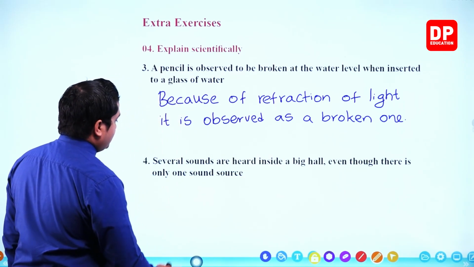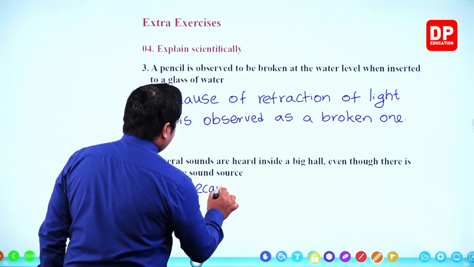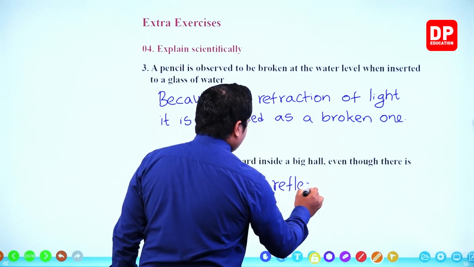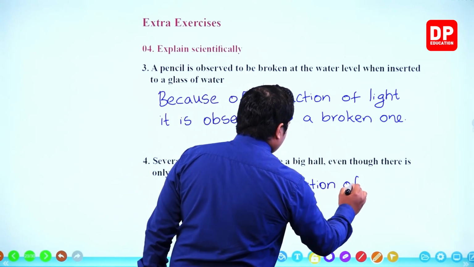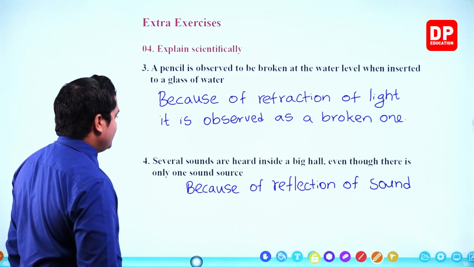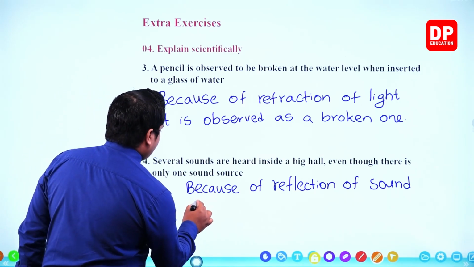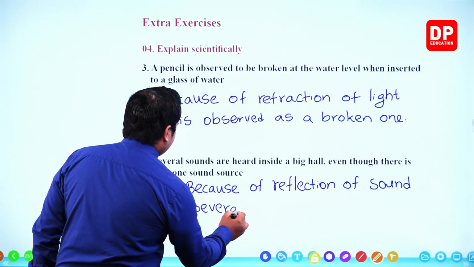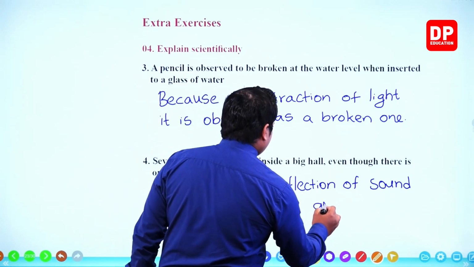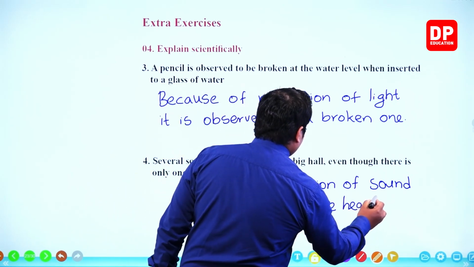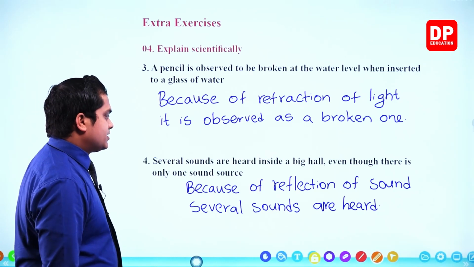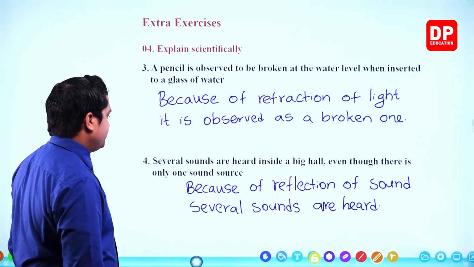So we can write the answer: because of reflection of sound, several sounds are heard. Okay, this is the explanation.